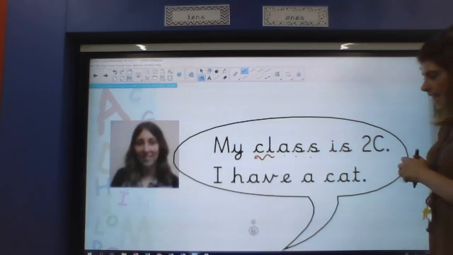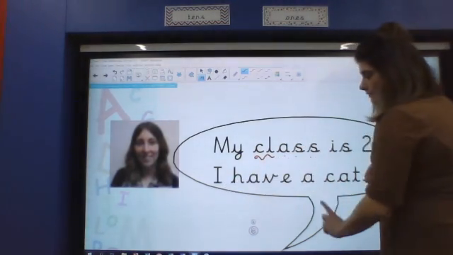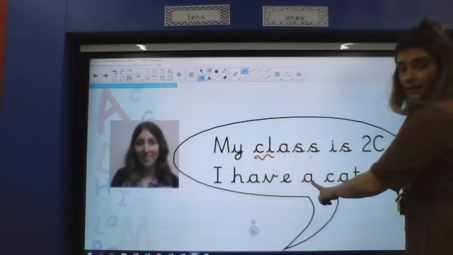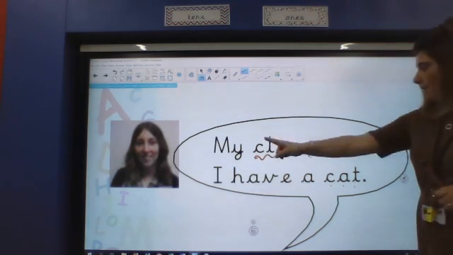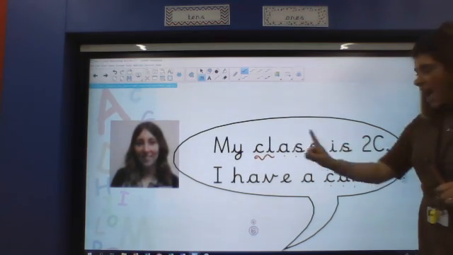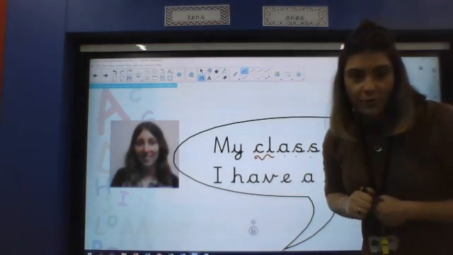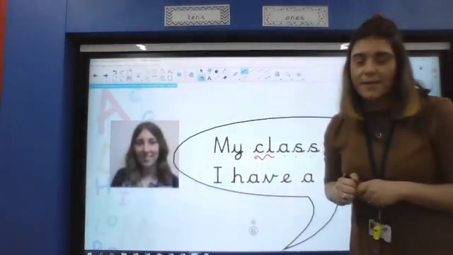What has she also said? Let's have a look down here. We've got a tricky word, have, at, cat. My class is 2C. I have a cat. Do you know what Miss McNulty's cat is called? Maybe when we come back to school, that might be something that you want to ask.